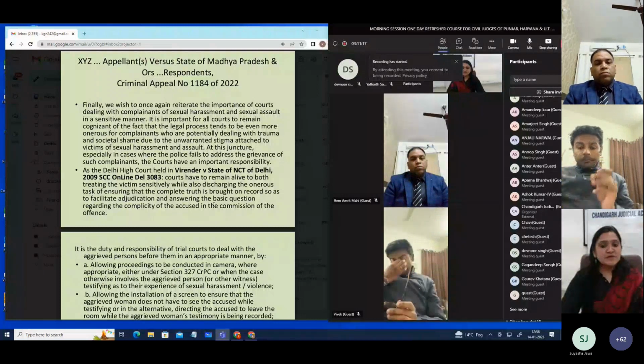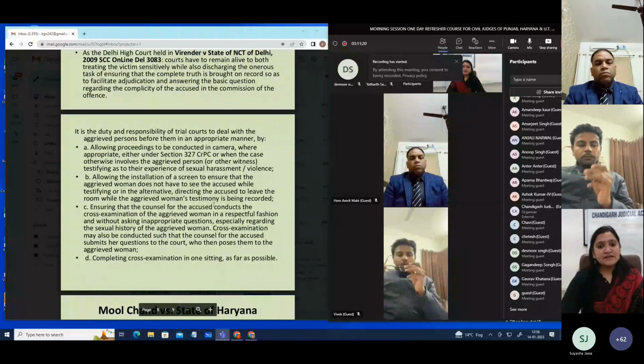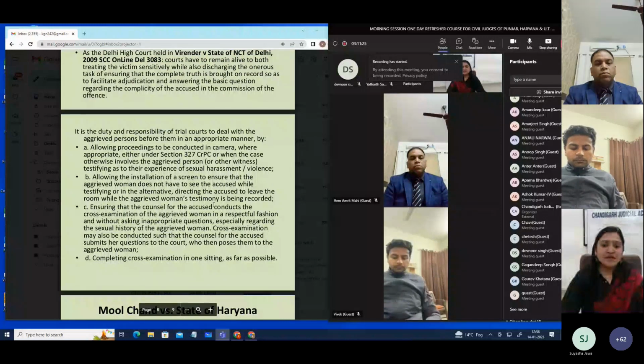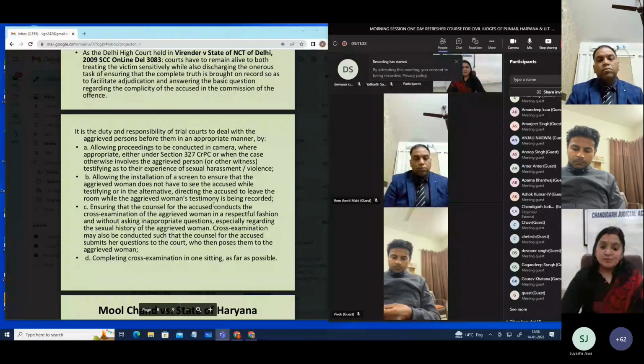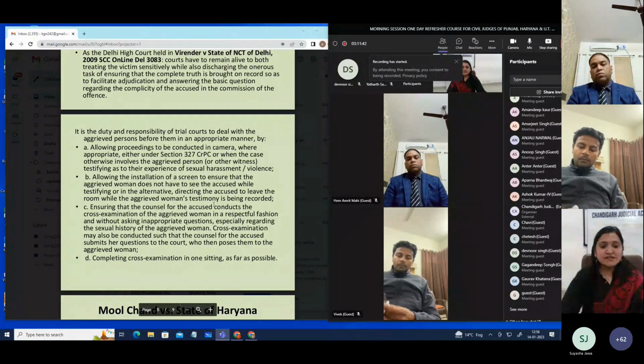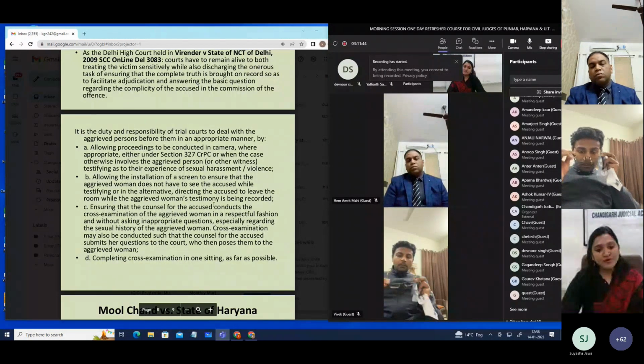Further, some directions were given. It is the duty and responsibility of trial courts to deal with the aggrieved persons before them in an appropriate manner, by allowing proceedings to be conducted in camera, where appropriate, either under section 327 CrPC or when the case otherwise involves the aggrieved person or other witness testifying as to the experience of sexual harassment or violence.